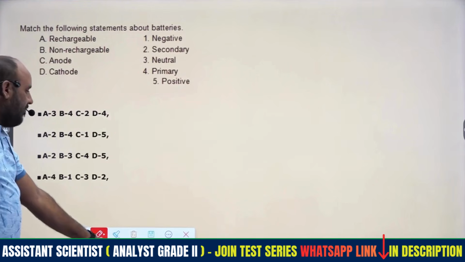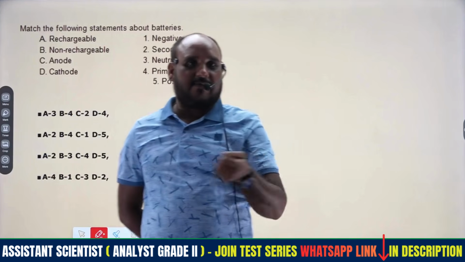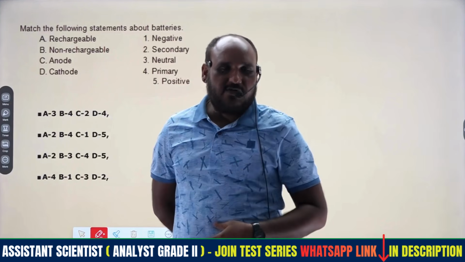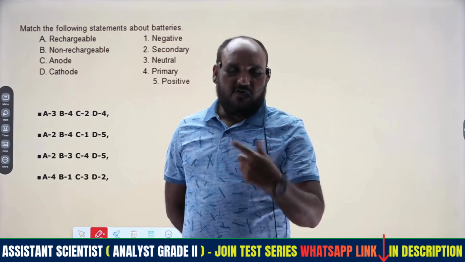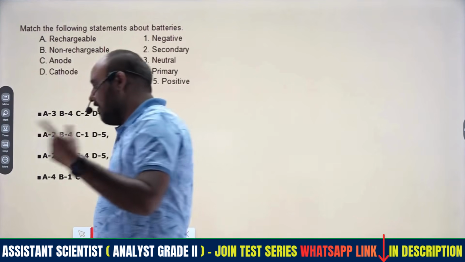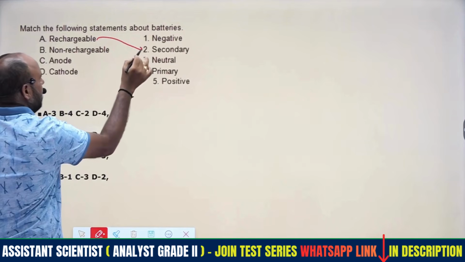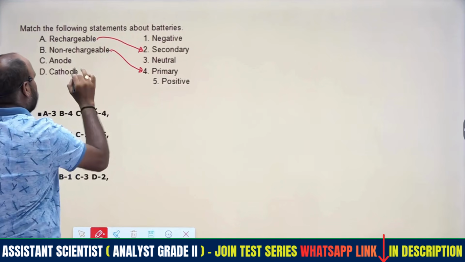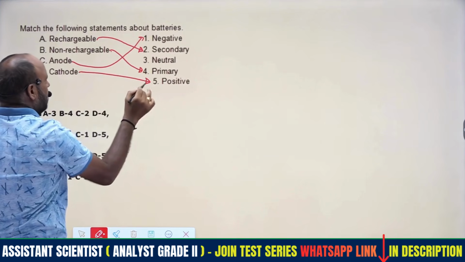Then coming to the part of simple match-up of the following conditions, right? Rechargeable, as we are utilizing mobile phones every day, we put them on charging. So charging and discharging, what kind of batteries are we using? Lithium ion batteries, right? Lithium will be involved in oxidation and reduction, and based on that we utilize that power. Therefore rechargeable ones are secondary batteries, and non-rechargeable are primary batteries. Then anode will be negative in charge, cathode will be positive in charge, right?